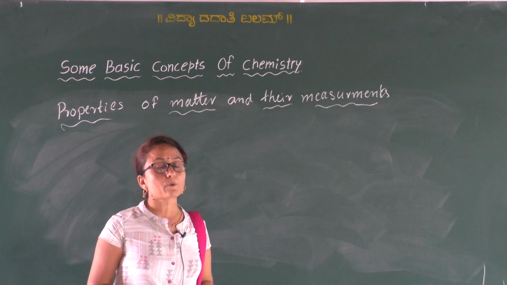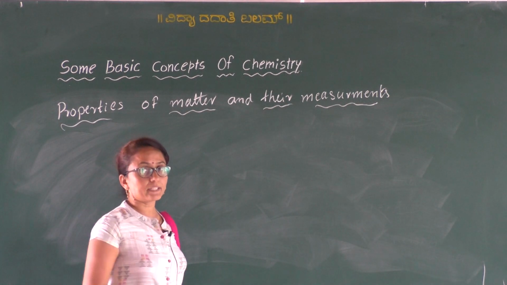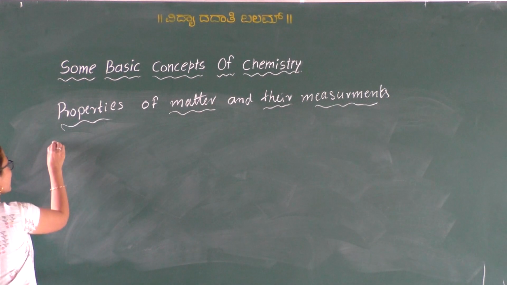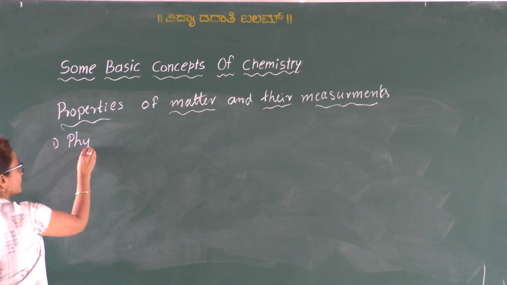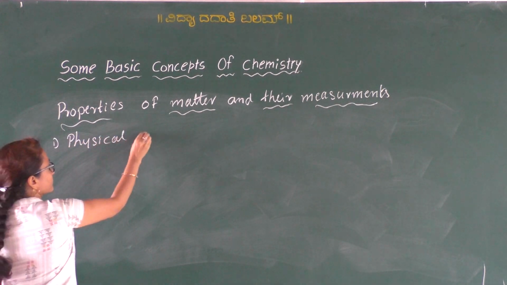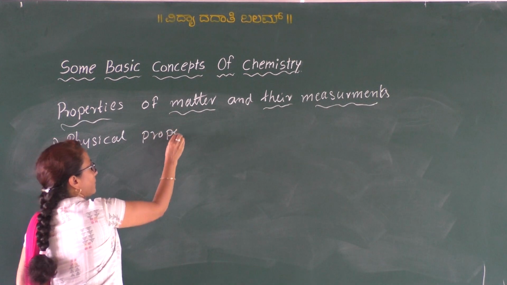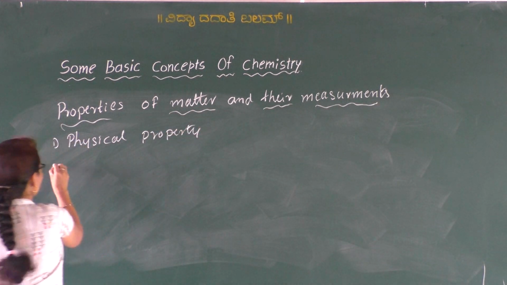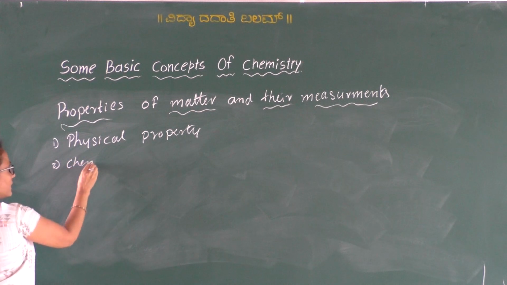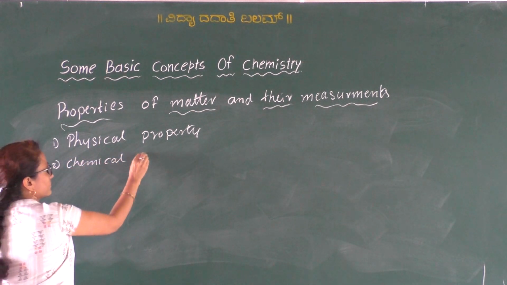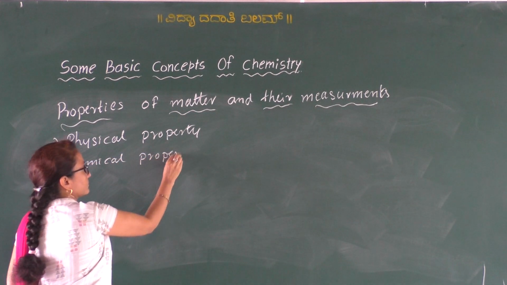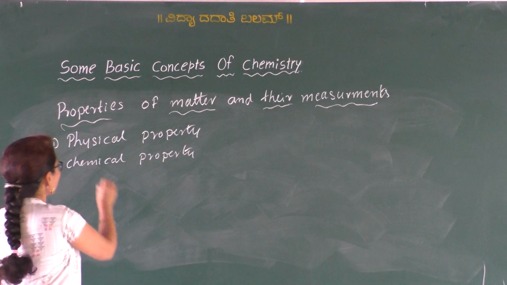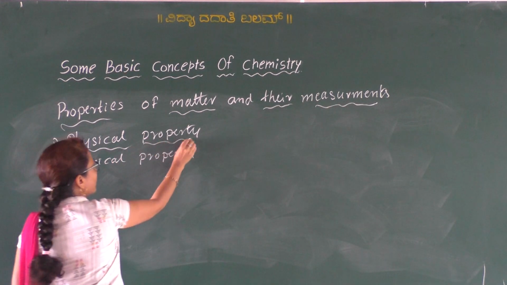Okay, so these properties are classified into 2 types, that is the physical property and chemical property. So first, the physical property.